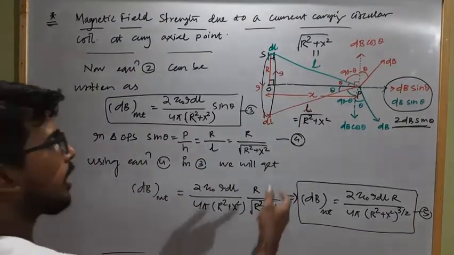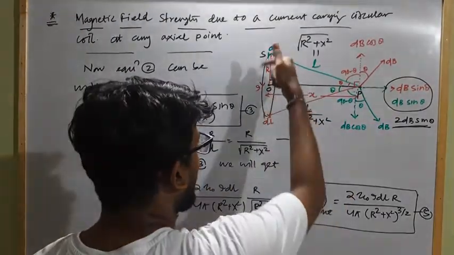Clear? So now we have to calculate the complete magnetic field strength due to a complete circular ring.